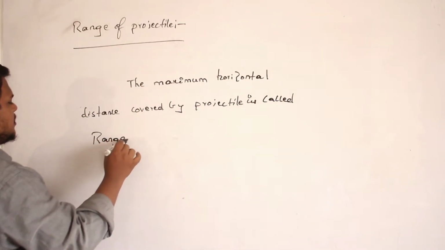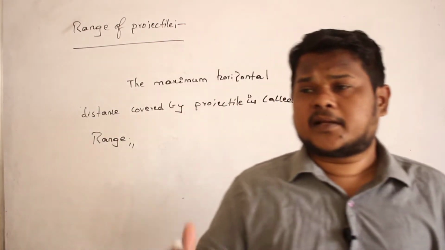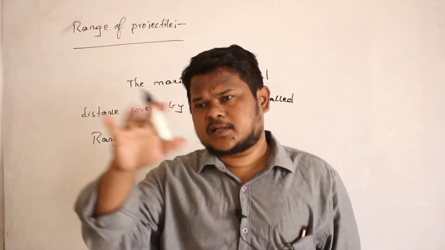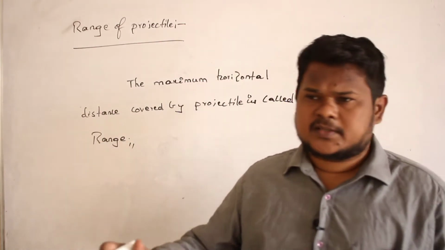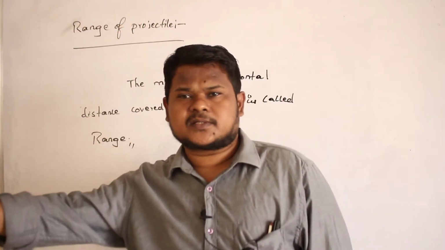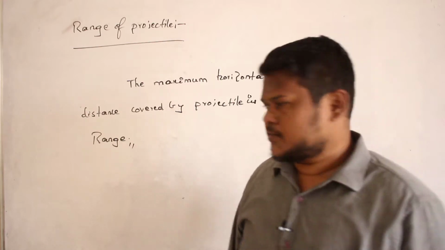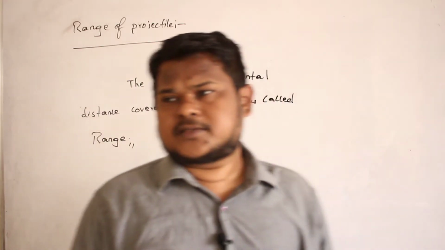Okay? So if I throw a body at an angle other than 90 degrees, then always the projectile traces a parabolic path. Clear no? Then in that process, it will reach a particular maximum height also. Similarly, it will reach a certain horizontal distance also. So that horizontal distance covered by the projectile is nothing but range of the projectile.